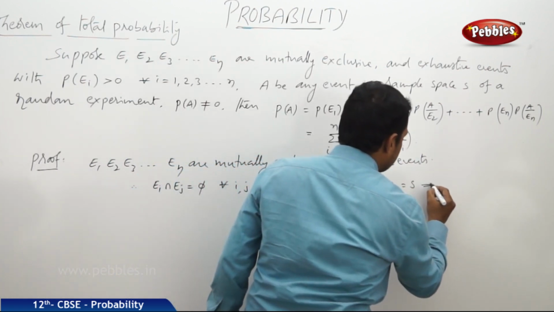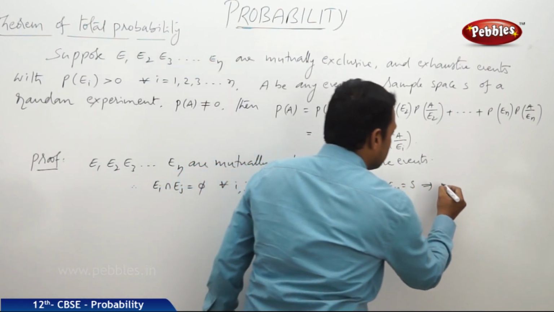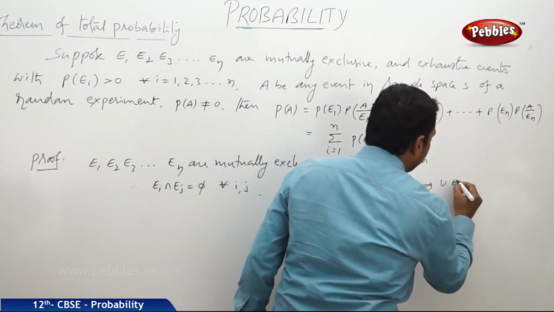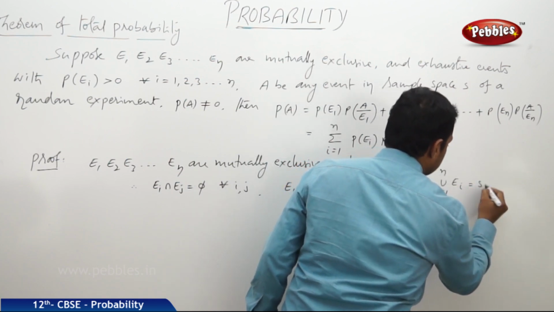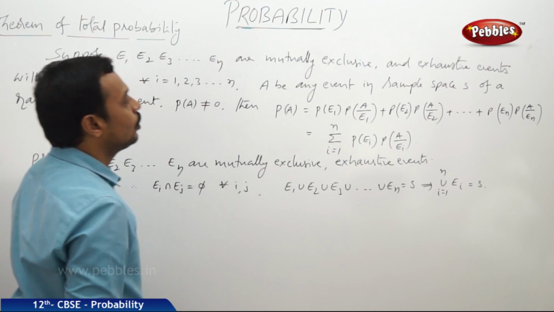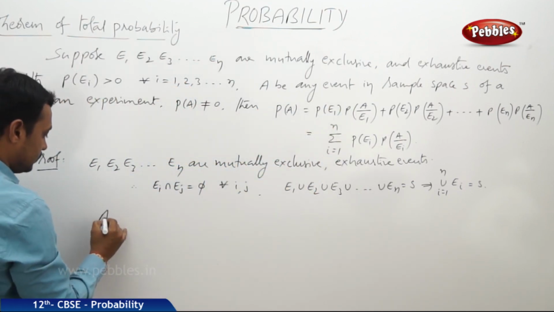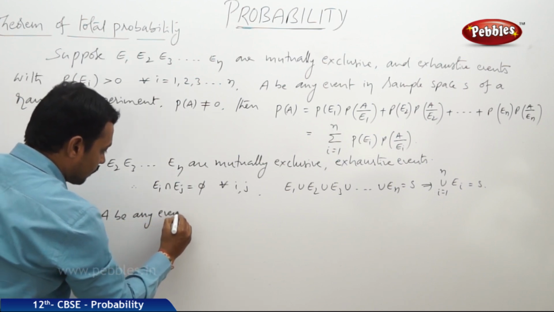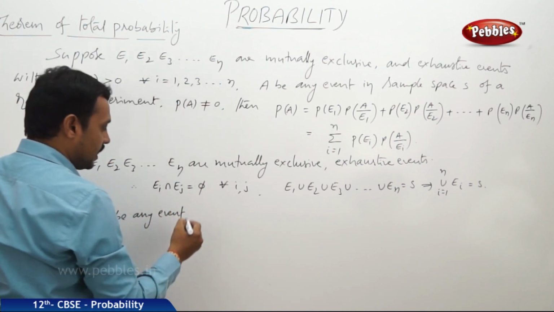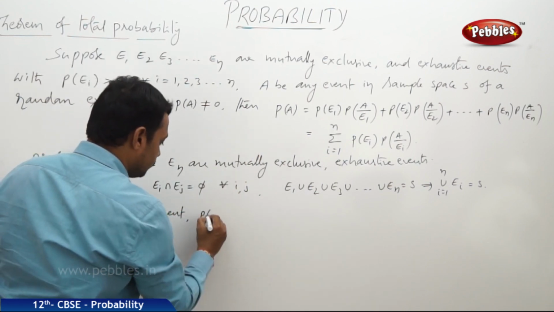Now this implies that we can write all these unions in the form of union of Ei, where i is equal to 1 to n, is equal to S. Okay. Now A be another event, A be any event in the sample space S with the probability of A not equal to 0.